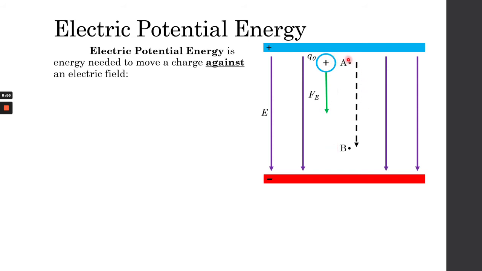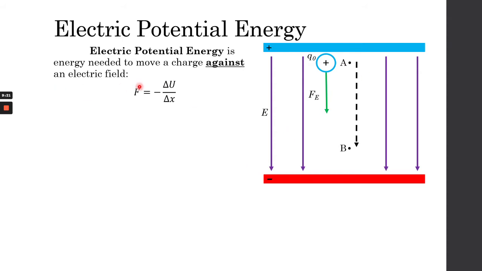So the potential energy of Q0 at A is actually higher than B. So the work of a positive charge from its movement from A to B equals its negative electric potential energy.